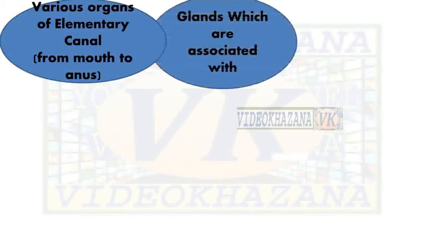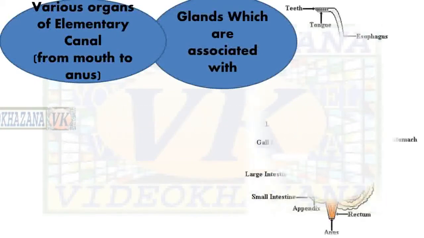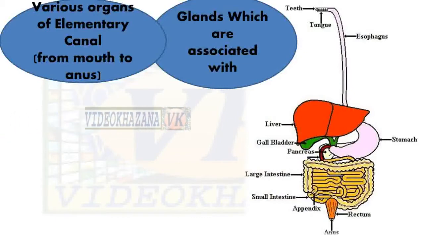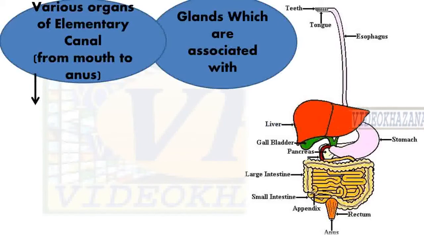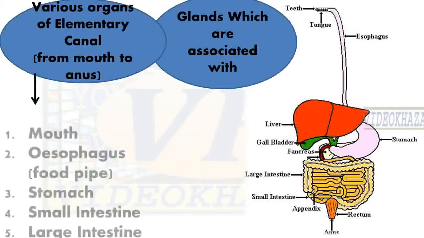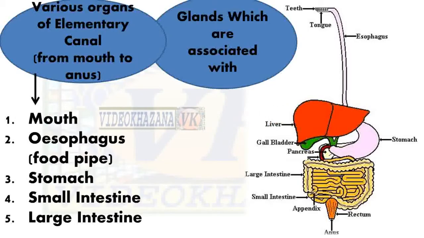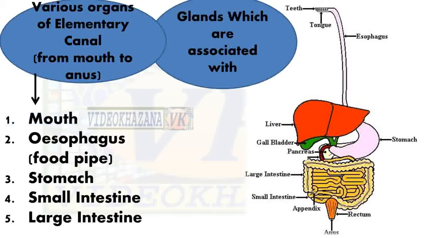And associated glands, there are so many glands. We will discuss these glands. Various organs of the alimentary canal from mouth to anus, and we will discuss the glands which are associated with it. First of all, the various parts of the alimentary canal, that is the organs of the alimentary canal.